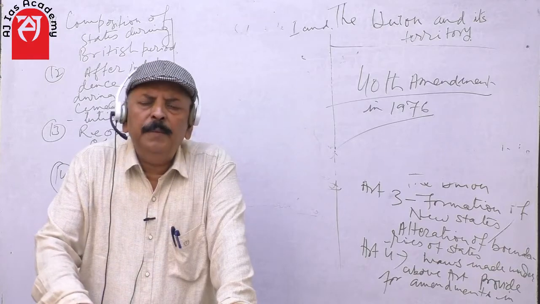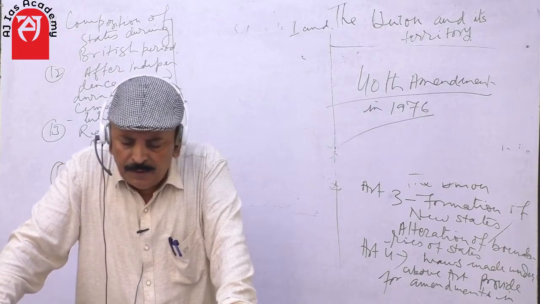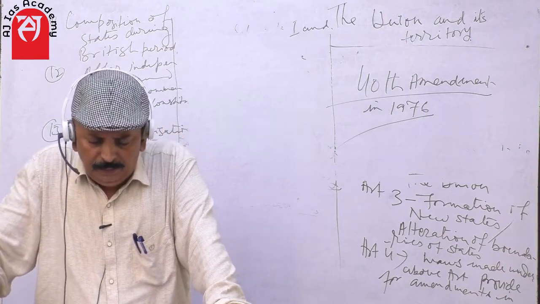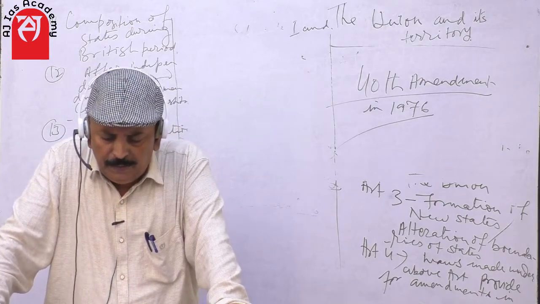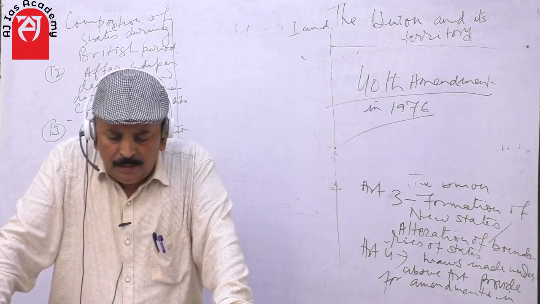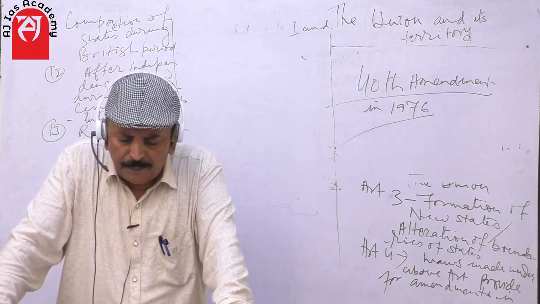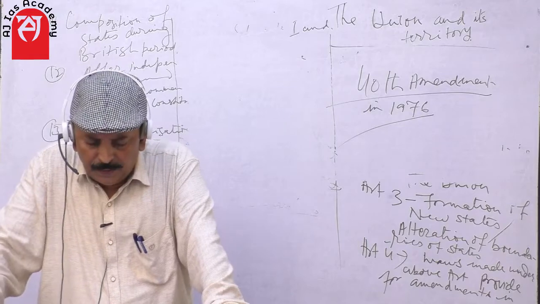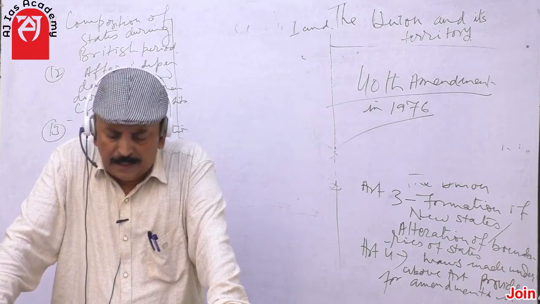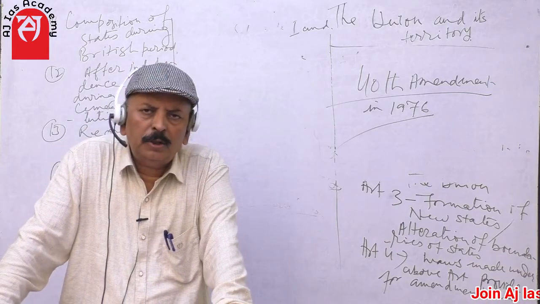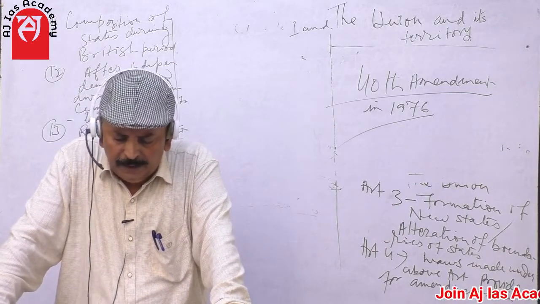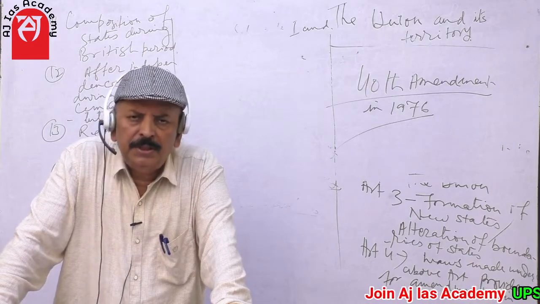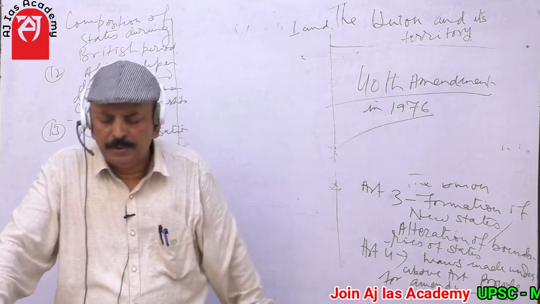There were 17 provinces, and these provinces were: number 1 Ajmer Merwara, number 2 Andaman and Nicobar Island, number 3 Assam, number 4 Balochistan, number 5 Bengal, number 6 Bihar, number 7 Bombay, number 8 Central Province and Berar, number 9 Coorg, number 10 Delhi, number 11 Madras, number 12 Northwest Frontier, number 13 Panth Piploda, number 15 Punjab, number 16 Sindh, and number 17 United Provinces.